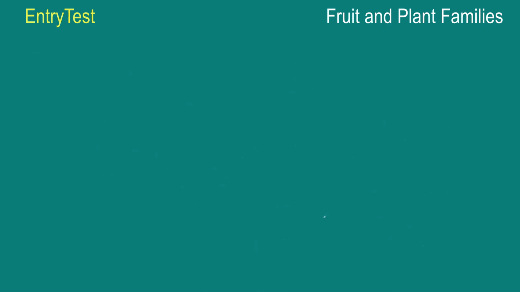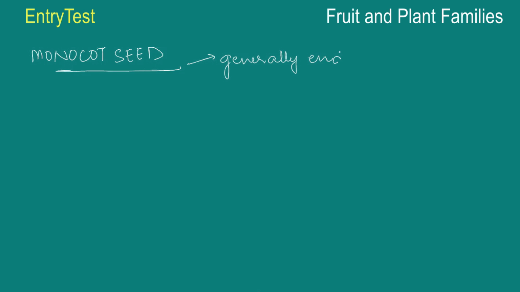The next thing you need to know is about the monocot seed. The monocot seed is generally endospermic. That means it's used to store lots of food. I'm saying generally because there might be some exceptions. And they also have an aleurone layer. This is basically a protein layer that is used to separate the embryo.